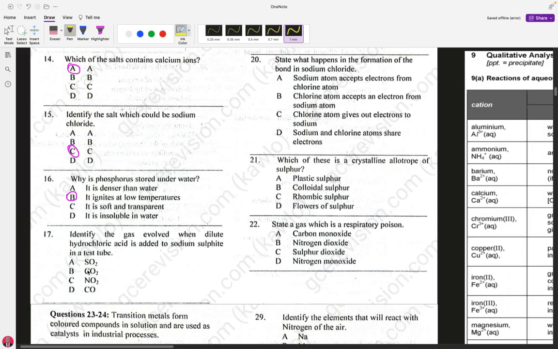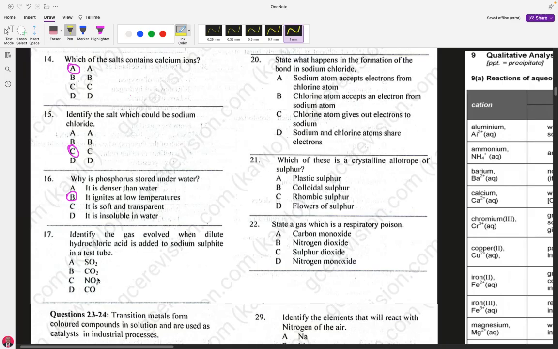Answer choices: A, of course, sulfur will be produced. C, carbon dioxide can only come from a carbonate, but there was no carbonate there, so that one is off. Nitrogen dioxide can only come from a nitrate, but there was no nitrate there, so it is off. Carbon monoxide could only come from a carbonate or anything like that, but there was nothing like that.